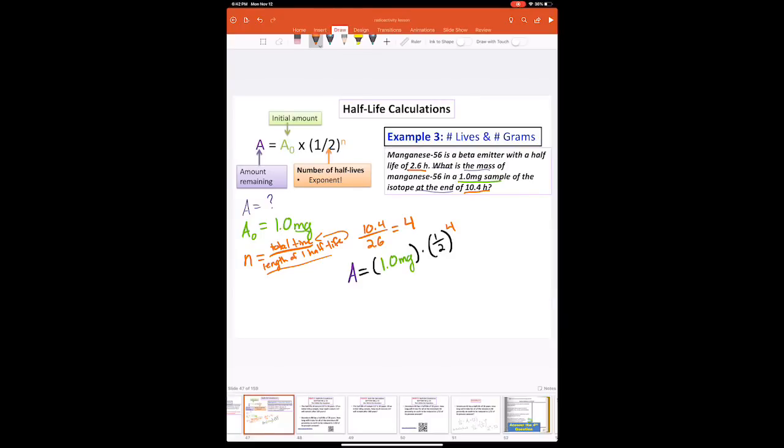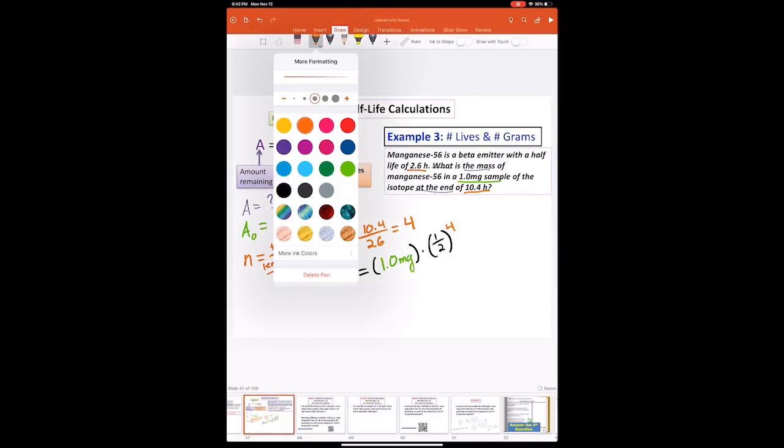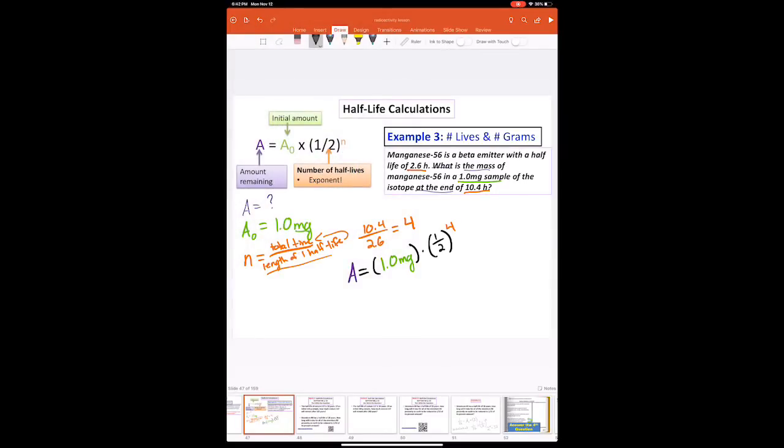Okay, so if we do that math out, in your calculators, it would be 0.5 caret 4, 0.5 raised to the 4th.